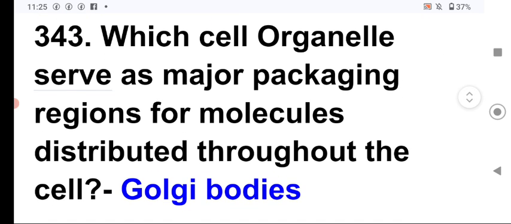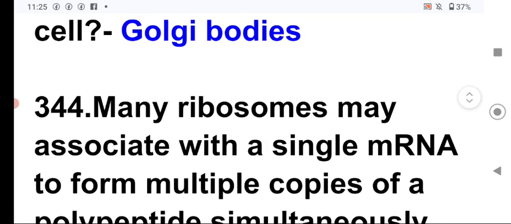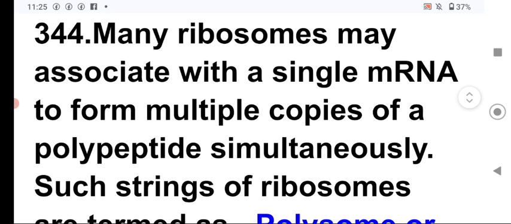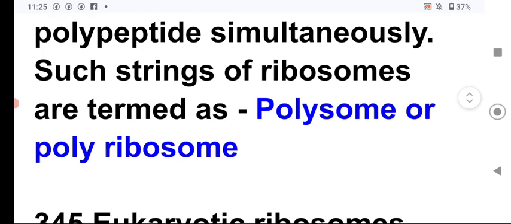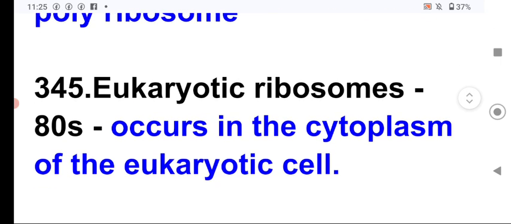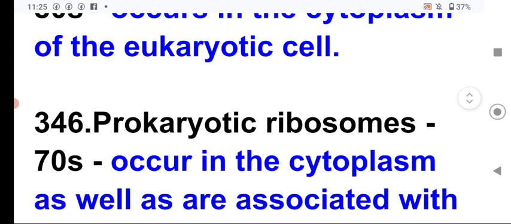Next, which cell organelles serve as the major packaging regions of the molecules distributed throughout the cell? These are Golgi bodies. Next, many ribosomes may associate with a single messenger RNA to form multiple copies of the polypeptide simultaneously. Such strings of ribosomes are termed as polysomes or polyribosomes. Eukaryotic cells have 80S ribosomes, which occur in the cytoplasm of the eukaryotic cells.